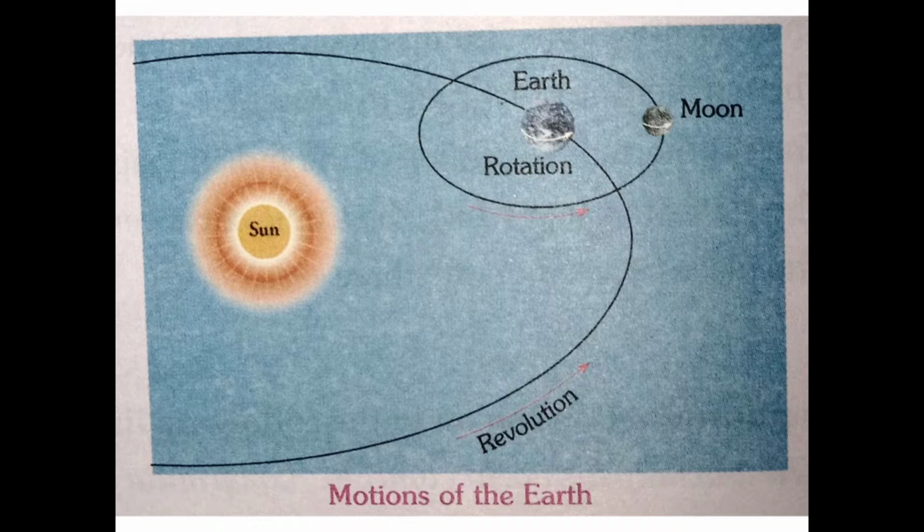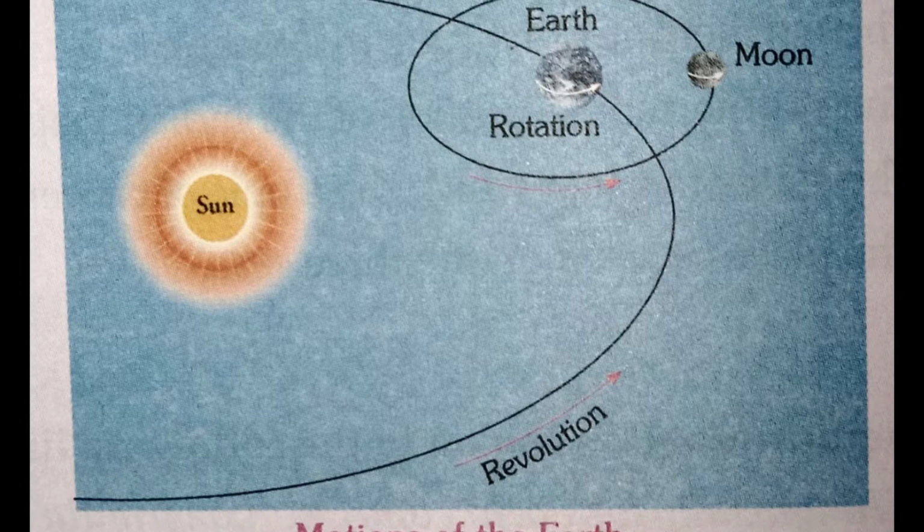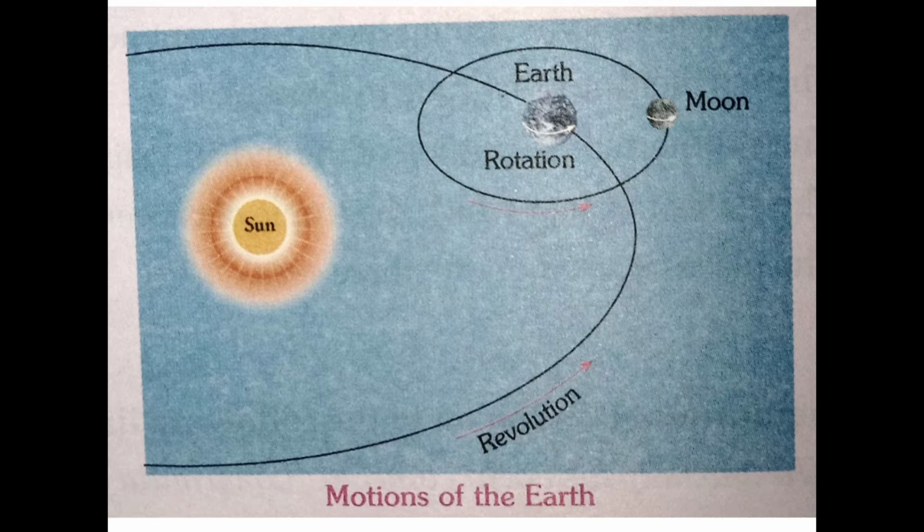See here, children, around this is the fixed path. This is called revolution. So in this way the earth has two motions.